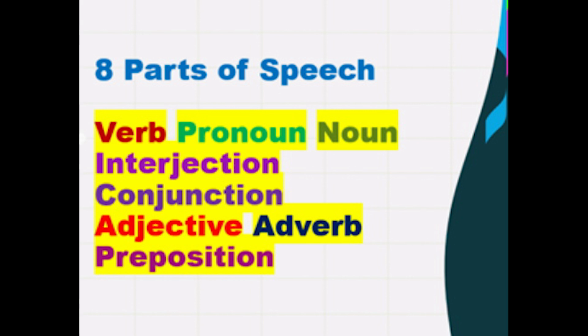Skies equals noun. In New York: in is the preposition, New York is the noun. From my father. From equals preposition, my equals modifier, father equals noun.